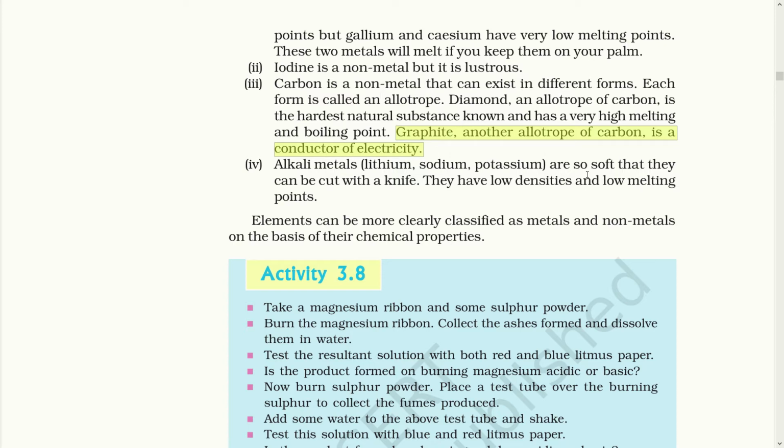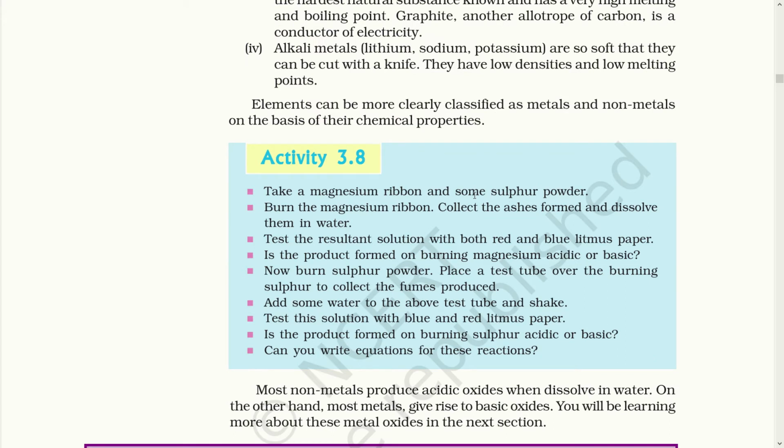Elements can be more clearly classified as metals and non-metals on the basis of their chemical properties also. So dear students, in activity 3.8, you can clearly see that a magnesium ribbon and sulfur powder is taken. We have to burn the magnesium ribbon to make magnesium oxide, and it should be dissolved in water. Now we have to test the resultant solution with red and blue litmus paper. What do you observe? What is the color of the litmus paper? Is it blue to red or red to blue?